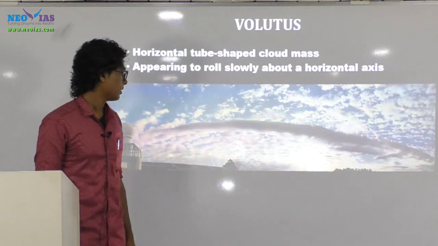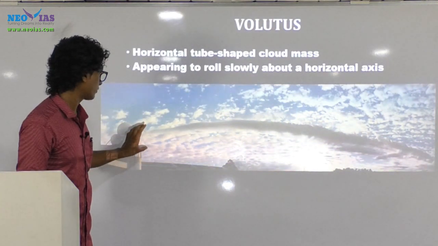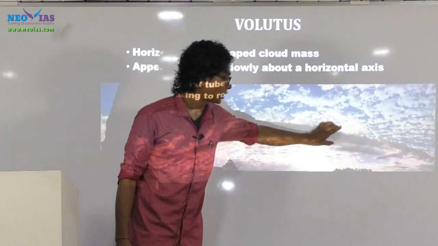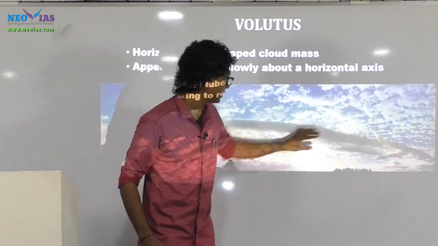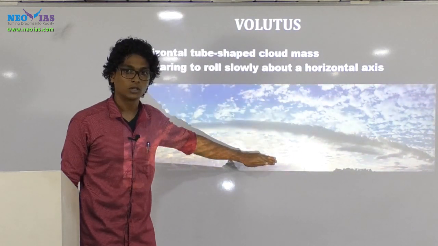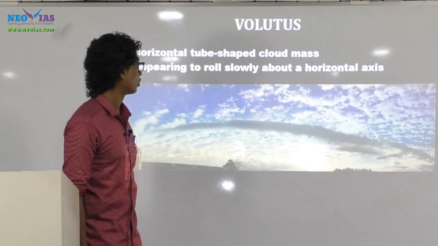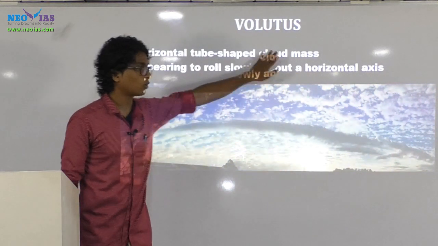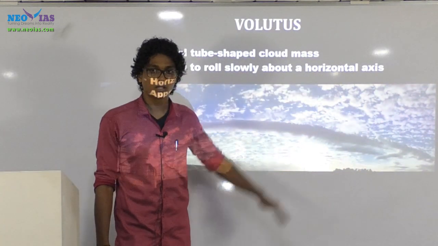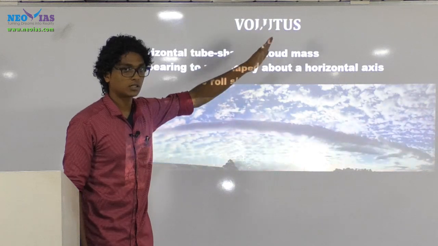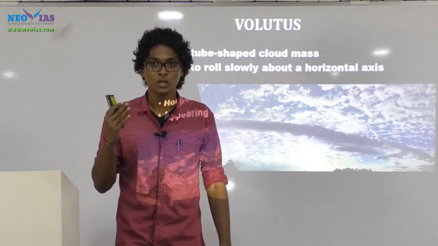Next important cloud type is volutus. If you look at this kind of cloud, we have a horizontal tube shaped cloud. It is different from all the other types of cloud. This horizontal tube shaped cloud mass, appearing to roll slowly about a horizontal axis, is called volutus. The word meaning of volutus is roll cloud, so it can also be called a roll cloud.